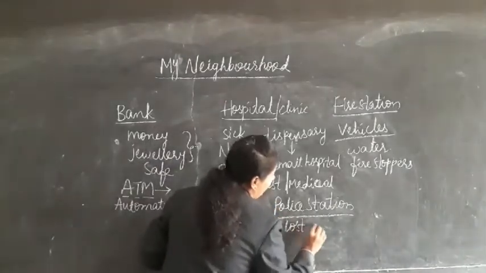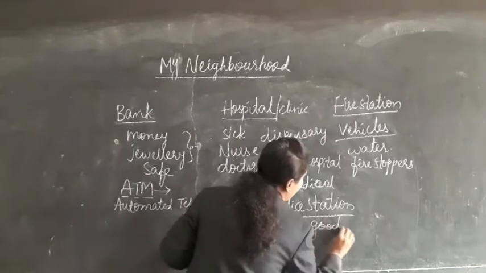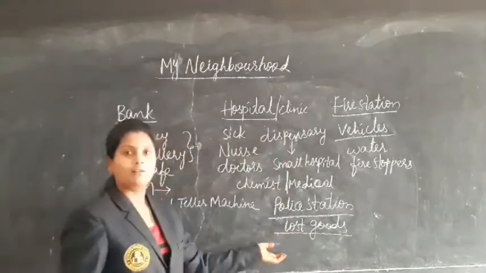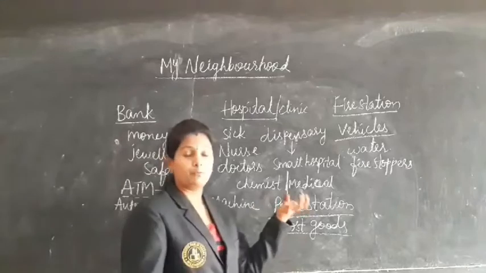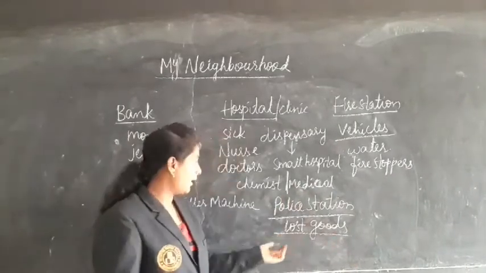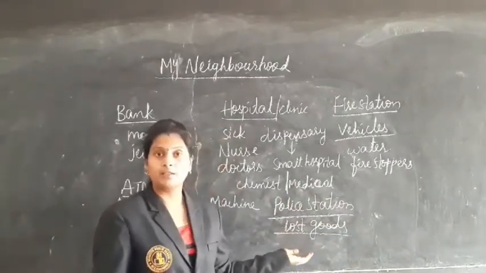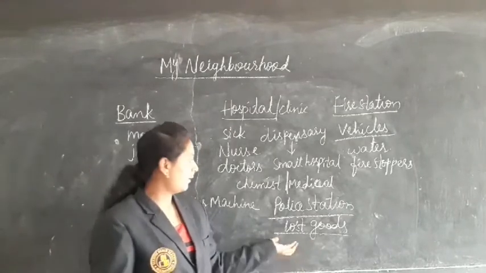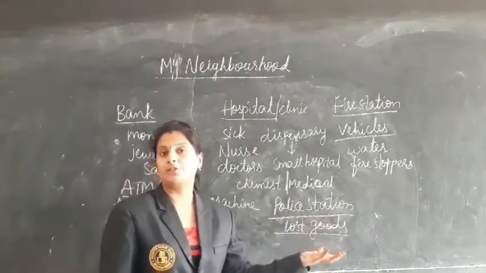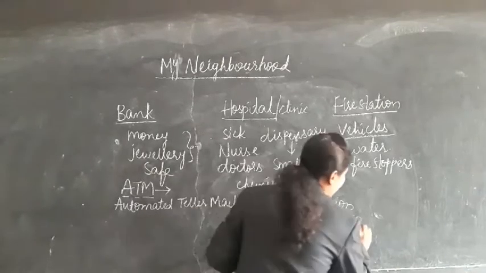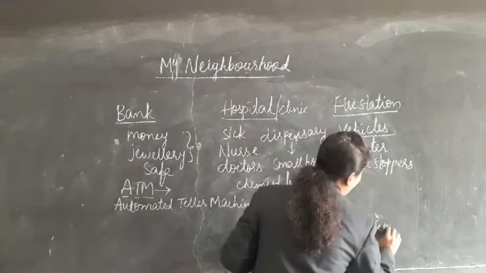Whatever things we lost, they will be searching for the thief and bringing the lost goods to us.